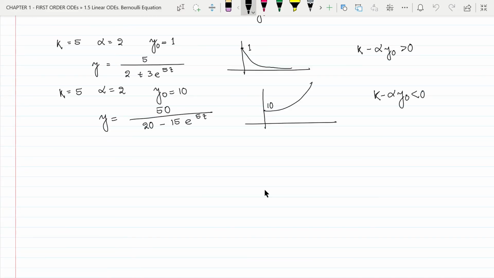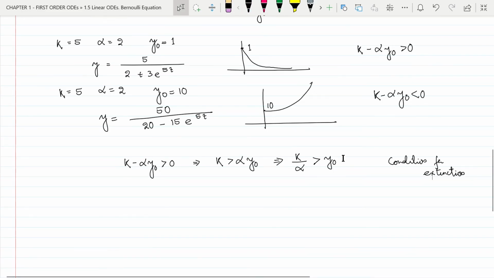So now we have the conclusion that the condition for extinction is k minus alpha y naught greater than 0, which implies k is greater than alpha y naught, or we can write that k by alpha is greater than y naught. This is the condition for extinction.